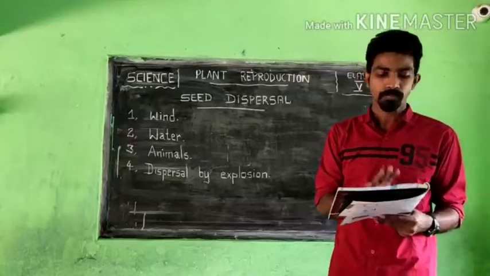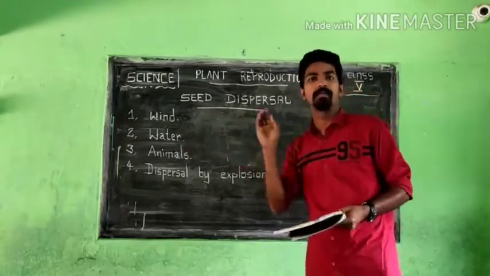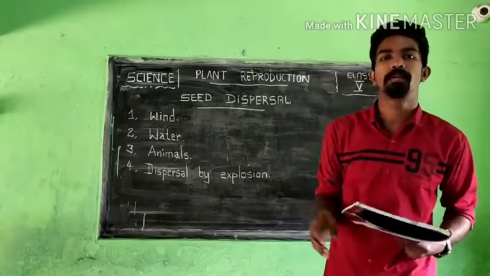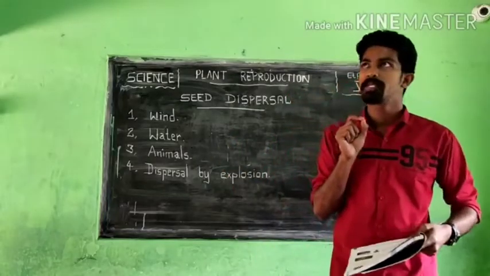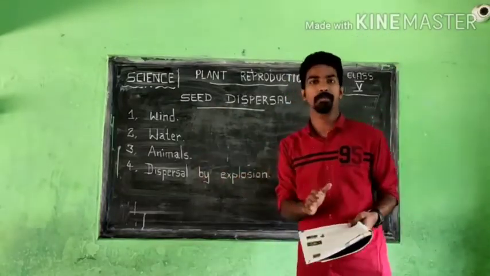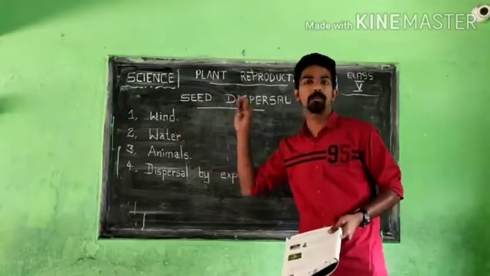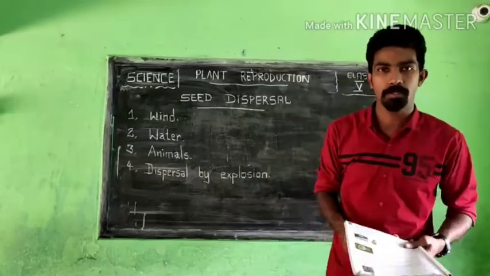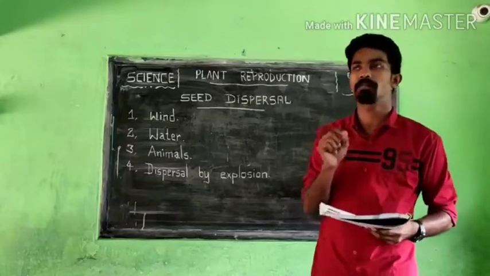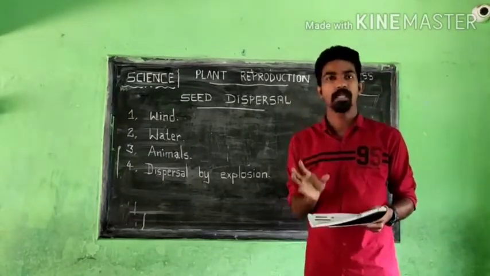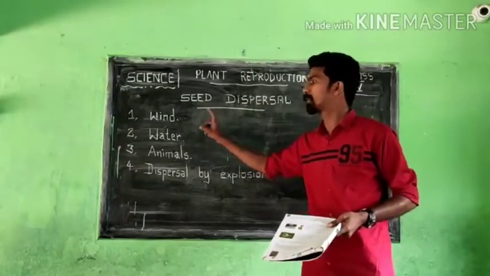First one, dispersal by wind. We will study how seeds travel from one place to another with the help of wind. We have some examples for this, and if you study with the help of examples, it will be easy to memorize. With the help of wind, some seeds travel from one place to another. A simple example is the cotton plant. Then the next one is the dandelion. These plants are the best examples of seed dispersal by wind.